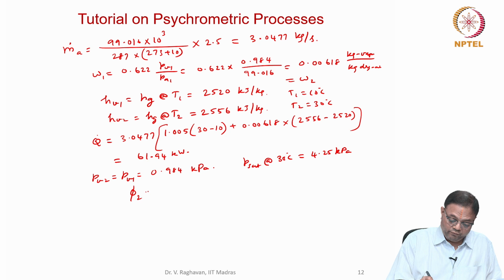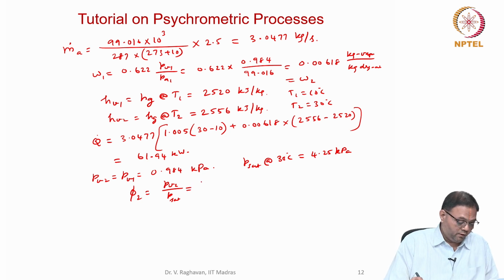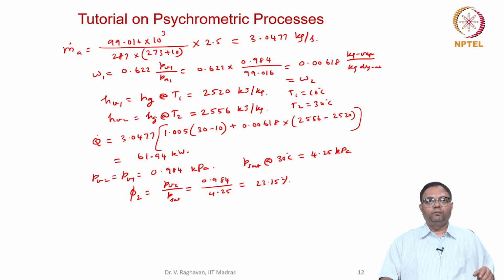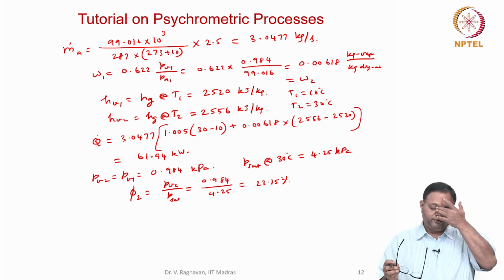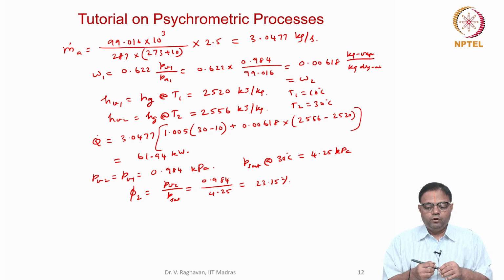So Phi2 will be equal to PV2 divided by Psat, which is 0.984 by 4.25. That comes out as 23.15%. So this is a problem about sensible heating, where no moisture is added or subtracted, and I go from a particular dry bulb temperature to another value where the temperature increases.